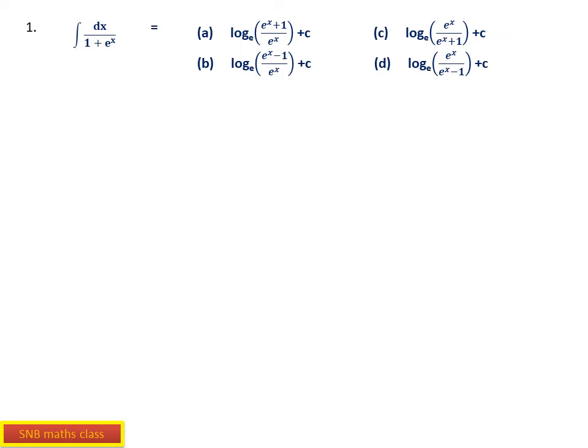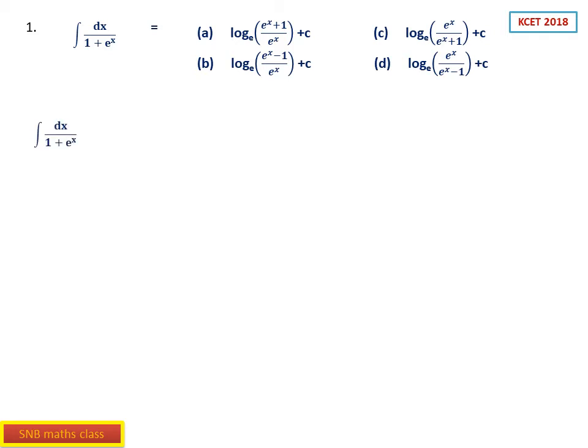First question is this: integrate dx by 1 plus e^x, and the answers given are: a) log_e (e^x plus 1) by e^x plus c. Second one is log to the base e, (e^x minus 1) by e^x plus c. Then the third one, log to the base e, e^x by (e^x plus 1), and log to the base e, e^x by (e^x minus 1) plus c. So these are the four options, and this is a Karnataka CET 2018 question.